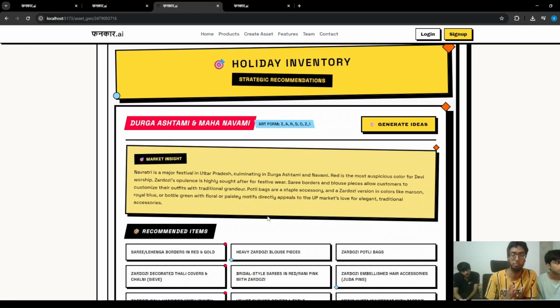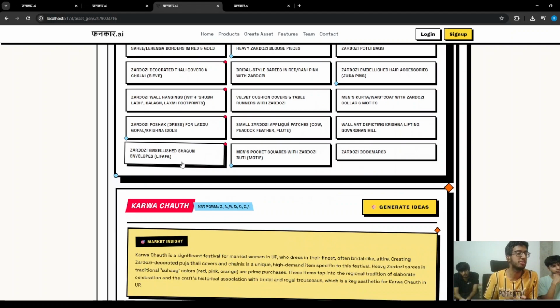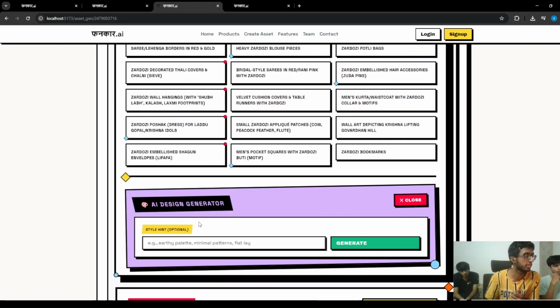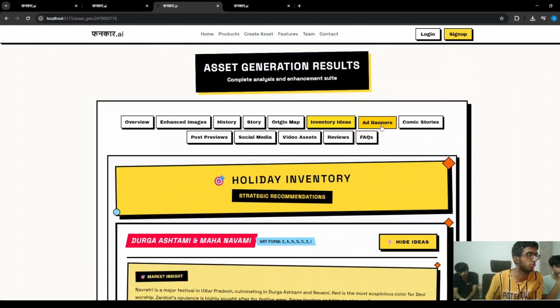We are also giving an inventory idea. India is the land of festivals, and here we are able to call an API that returns the recent festivals that are about to happen, and we are able to give him design suggestions based on them so that he can hit those markets using the festival. I'll also try to show you this. Here we have used Google's image gen API, and suppose I give him this sari. While this takes some time to generate, I would move on to the other panels.